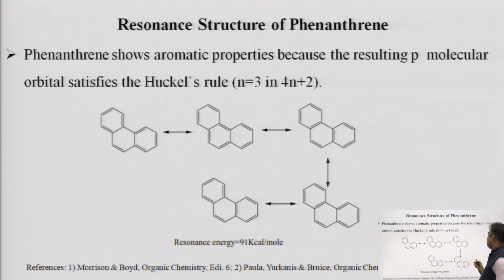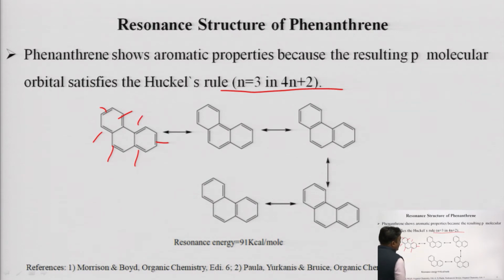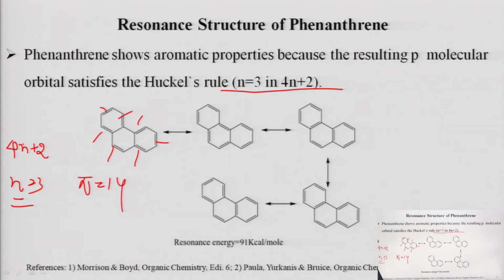Now, phenanthrene shows aromatic property because the resulting molecular orbital satisfies Huckel's rule, with n equal to 3. As you can see, there are 1, 2, 3, 4, 5, 6, 7 double bonds in phenanthrene. The total number of pi electrons is 14. As per Huckel's rule, 4n plus 2, so n is equal to 3. As per Huckel's rule, n is an integer, so this structure of phenanthrene satisfies the Huckel rule.